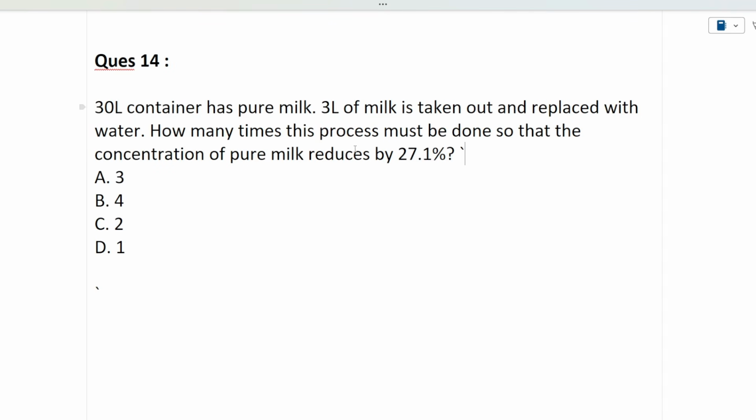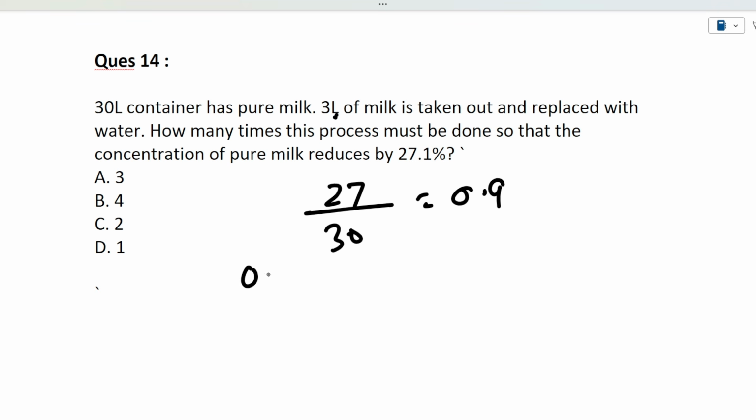Okay, so the next question is, a 30-liter container has pure milk, 3 liters of milk is taken out and replaced with water. So a container has 30 liters of pure milk and 3 liters of milk is taken out and replaced with water. How many times must this process be done so that the concentration of the pure milk is reduced by 27.1%? So guys, once 3 liters of milk has been taken out, how much milk is currently there? It will be 27 divided by 30, that is 0.9. This is the ratio of how much milk is there inside the container.